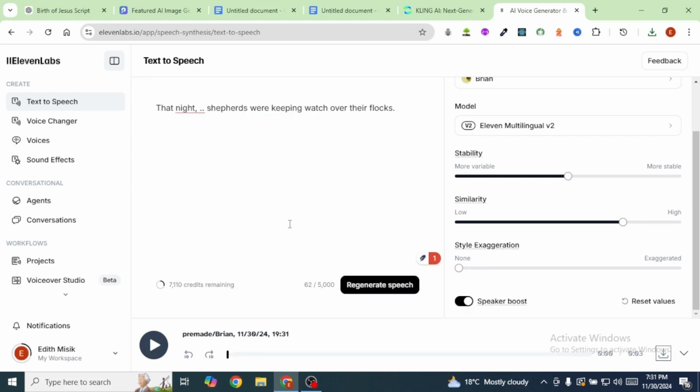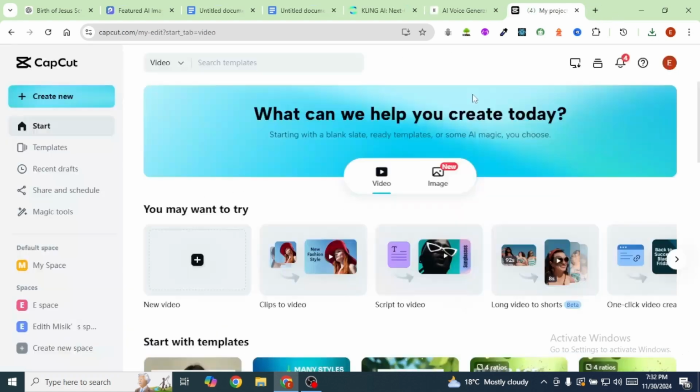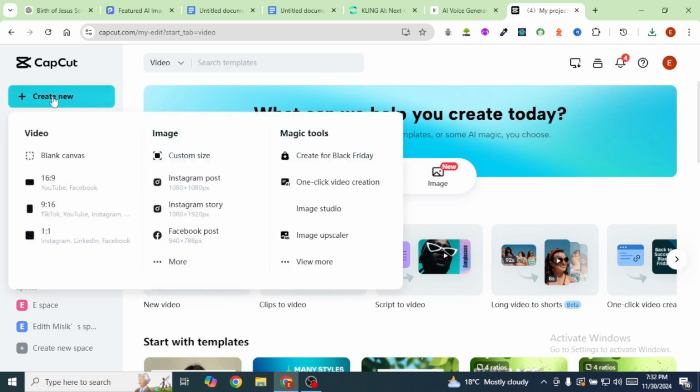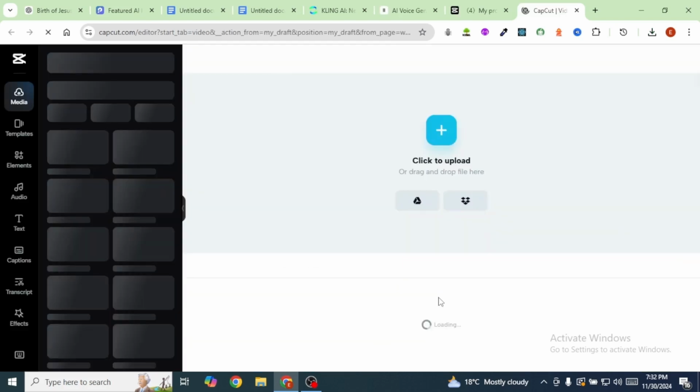Once you're done generating all your voiceovers, the next step is to put everything together, and we're going to use CapCut. So I'm going to use the online version of CapCut. From here, I'm going to click on Create New, and I'm going to select a ratio of 16:9, and it's going to take you to a page similar to this one here on my screen.